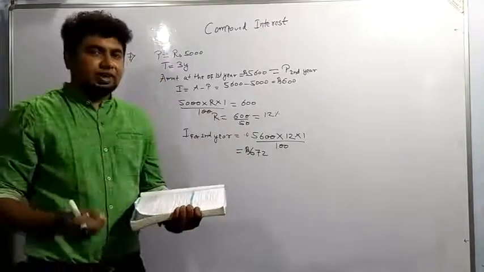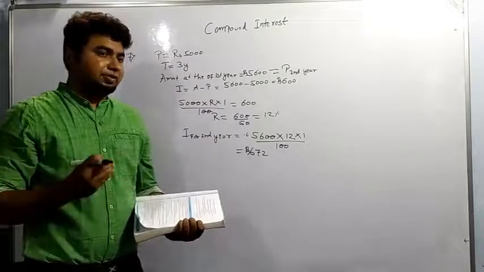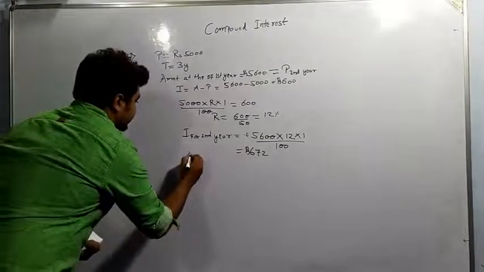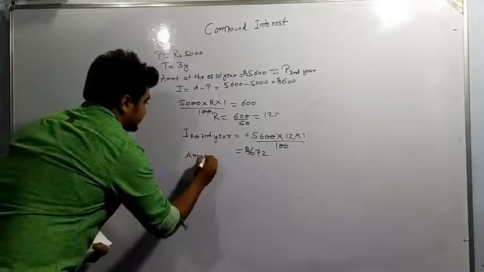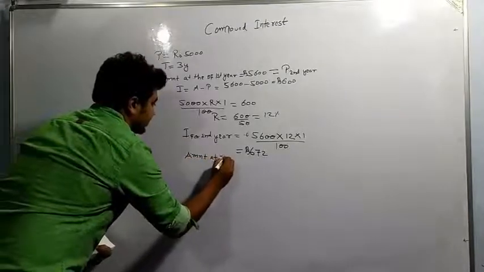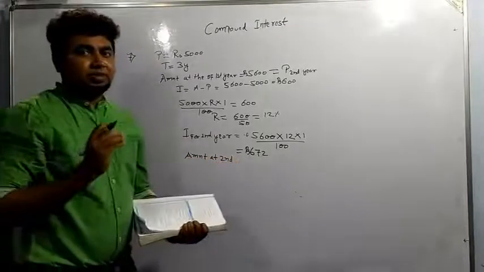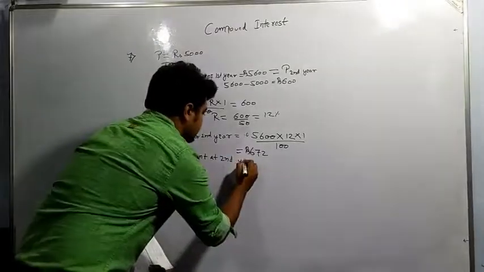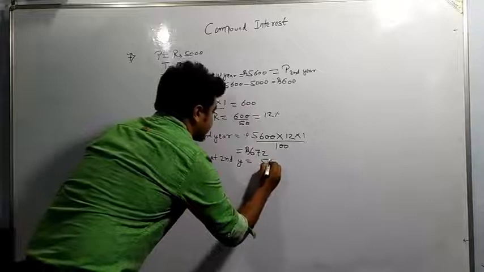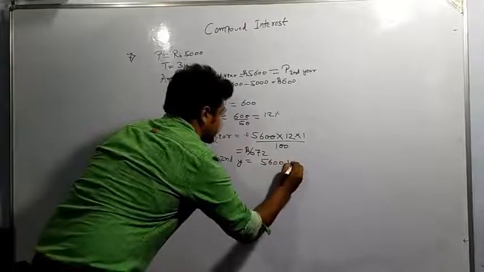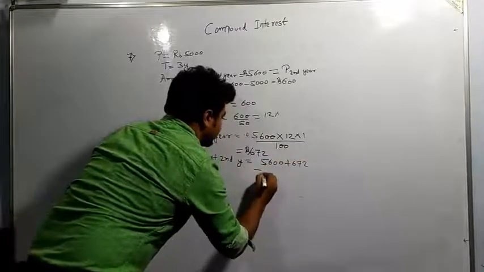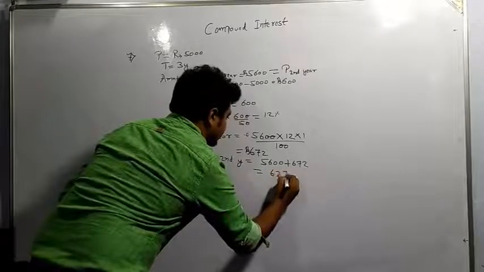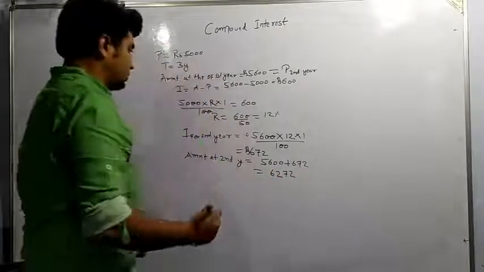Now the amount at the end of third year. Again we have to find the amount at the end of second year, because we have to find the amount at the end of third year. So amount at the end of second year will be equal to 5600 plus 672, which is coming out to be 6272.